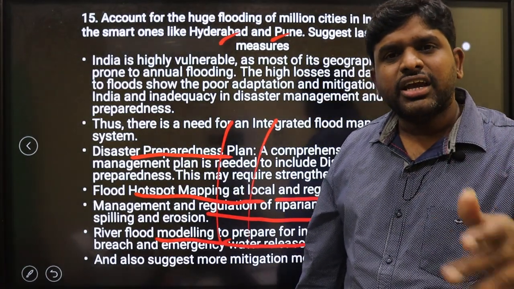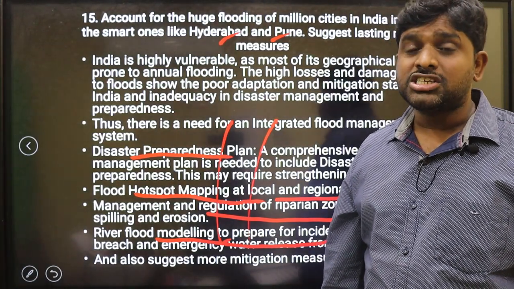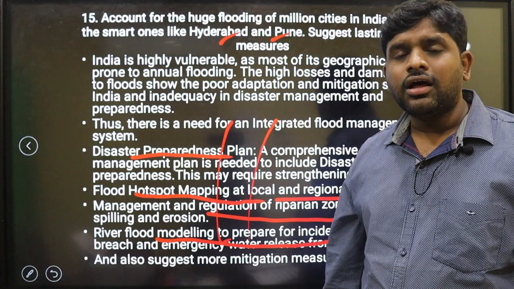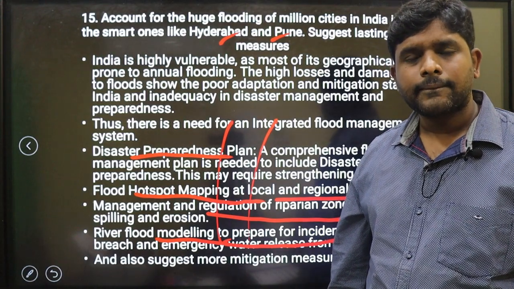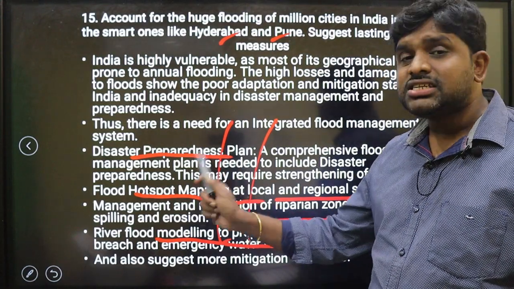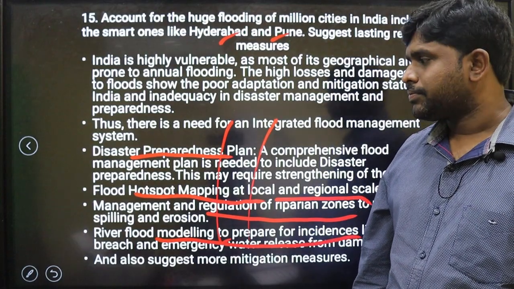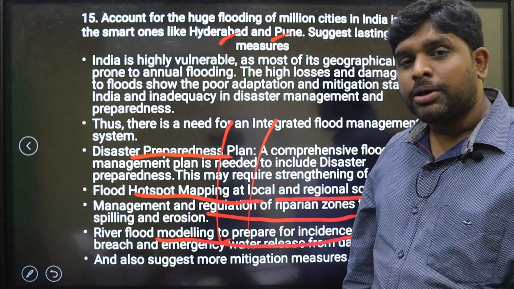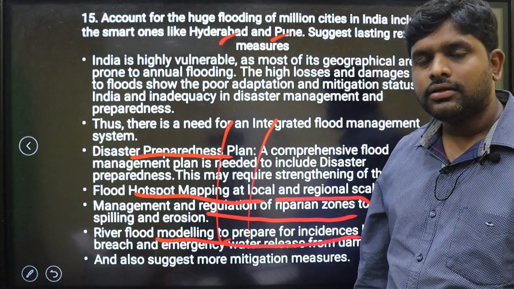Last year it was Chennai, this year it is Hyderabad and Pune, and Hyderabad was worst affected. Total old city came under the floods. Preparedness, disaster preparedness plan, flood hotspot mapping, and municipal corporation should be ready.